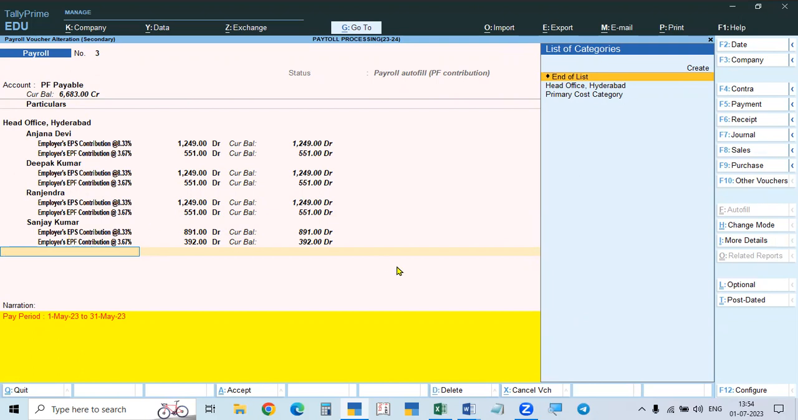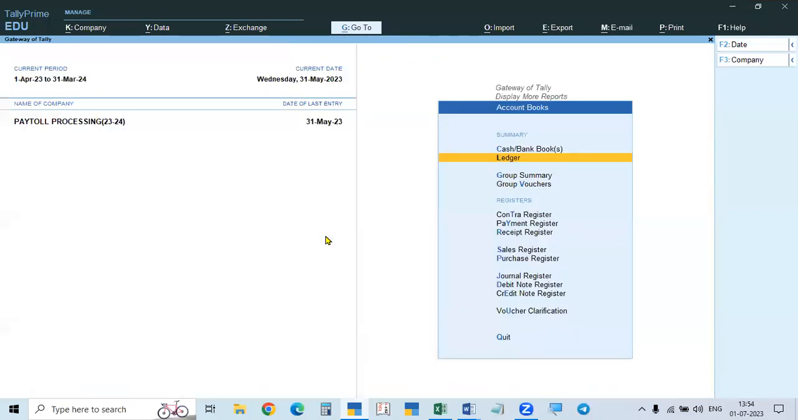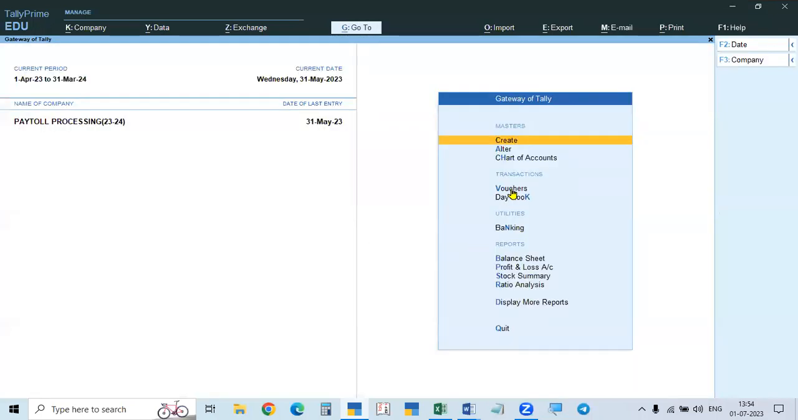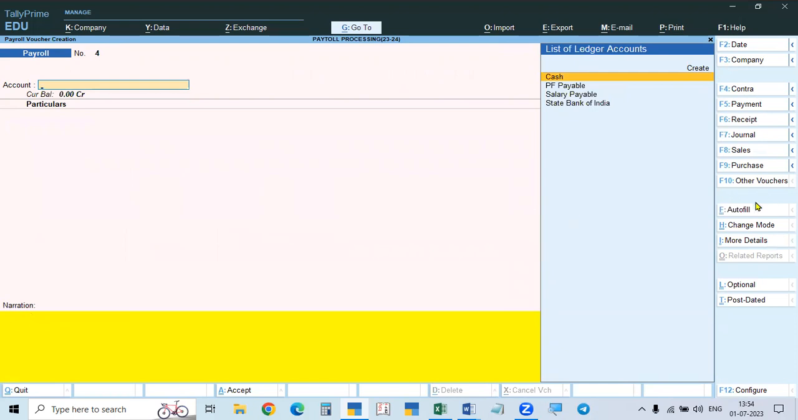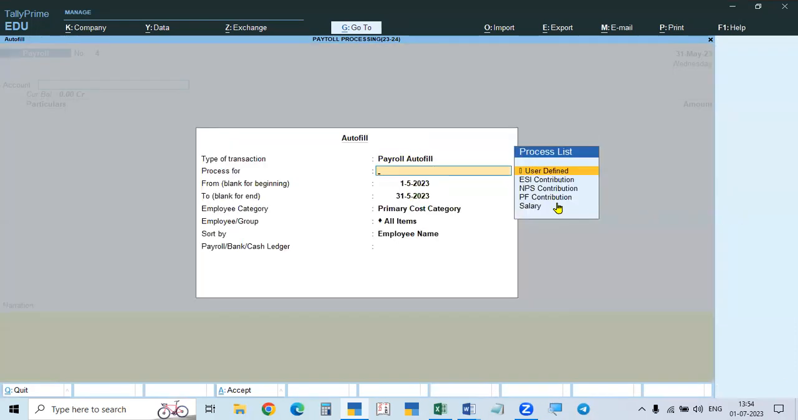This is for the employer share of the Provident Fund: EPS, DPS and EPF. Okay, so only this one. Others I am not processing because I will show the difference, what will happen if you process or not. So here, others I have not processed.